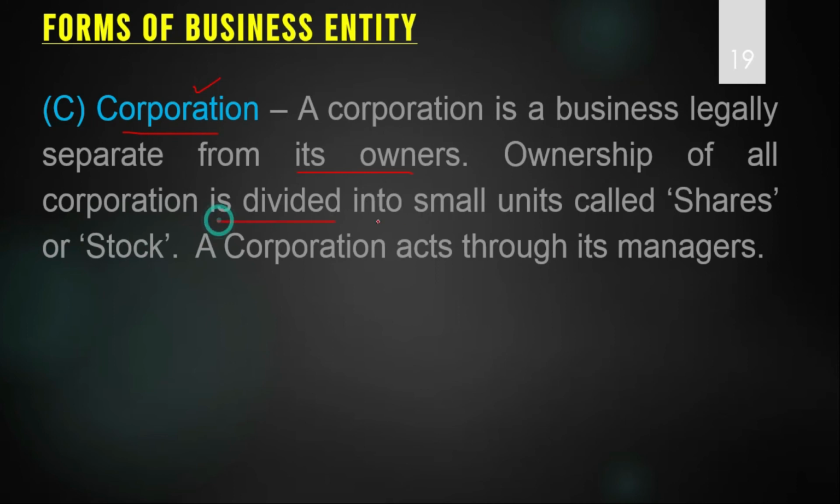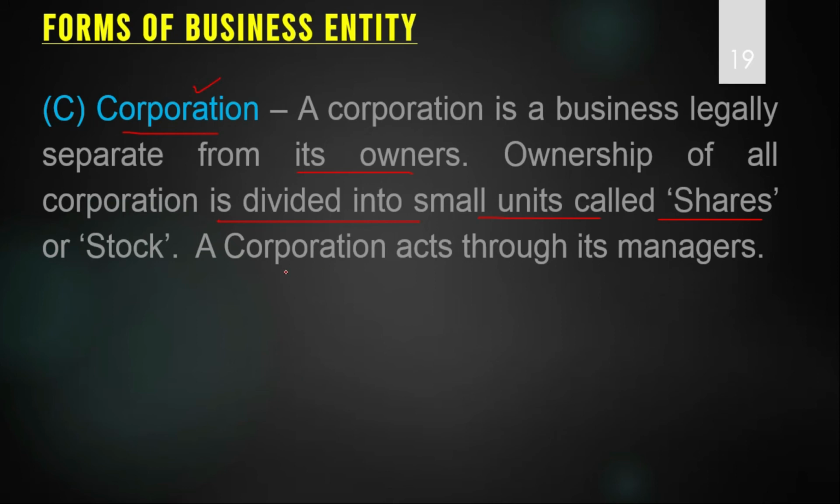Ownership of all corporations is divided into small units that are called shares. So the capital of the corporation is divided into small parts. The small unit is called a share. Every person who has invested money into the corporation by acquiring a share is an owner of the corporation. That is why in a corporation or a company there are too many owners, a large number of owners.